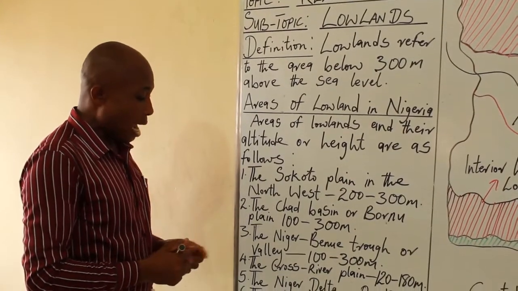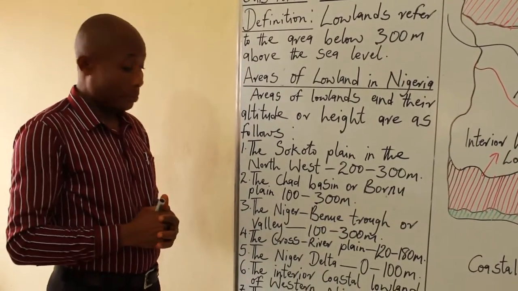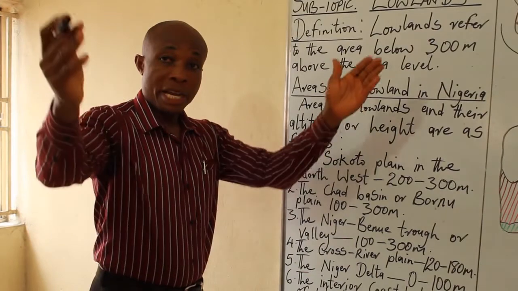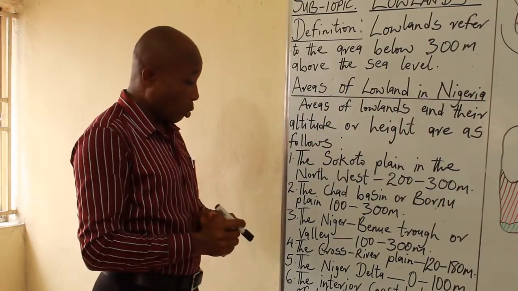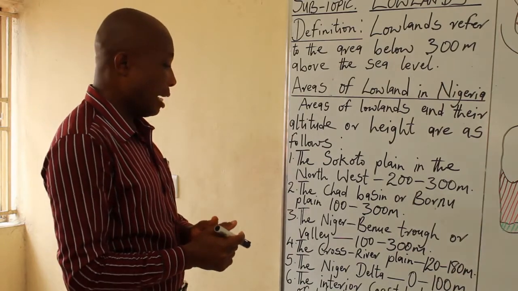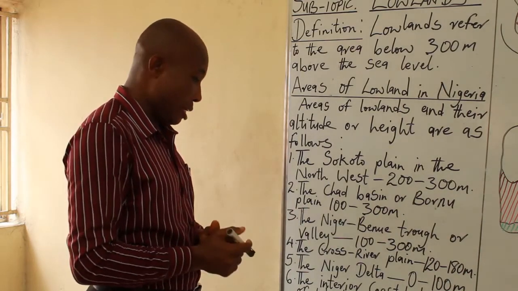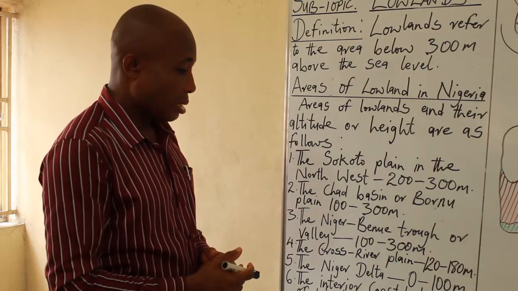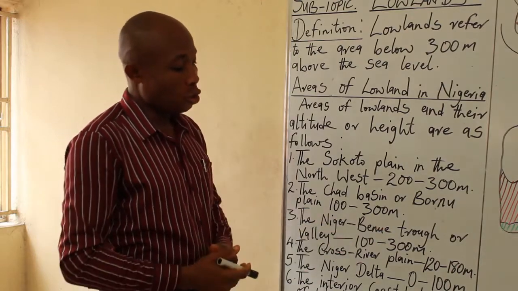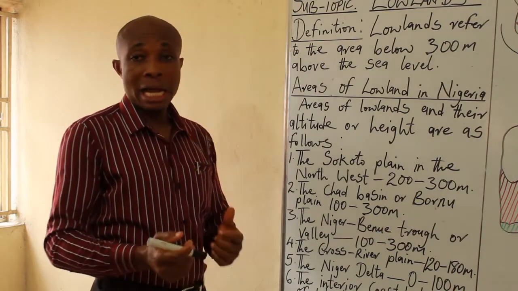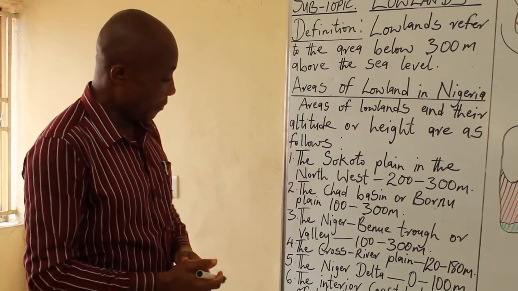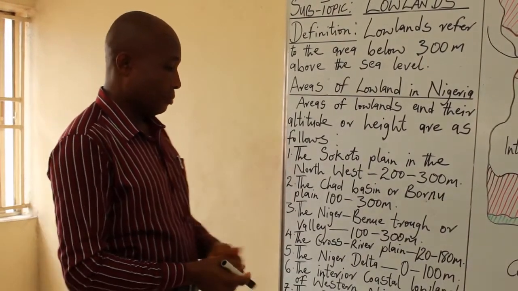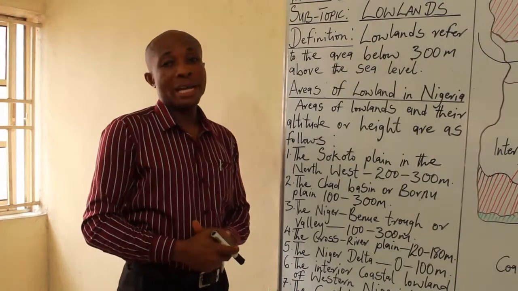Then number 3, we have the Niger Benue Trough or Valley. That means all the bands or the valley between River Niger and River Benue is what we call the Niger Benue Trough or Valley. And the height is 100 to 300 meters. Number 4, the Cross River Plain, which has a height of 120 to 180 meters above the sea level. Then number 5, we have the Niger Delta, with a height of 0 to 100 meters.